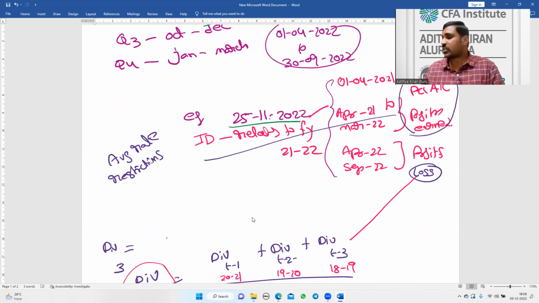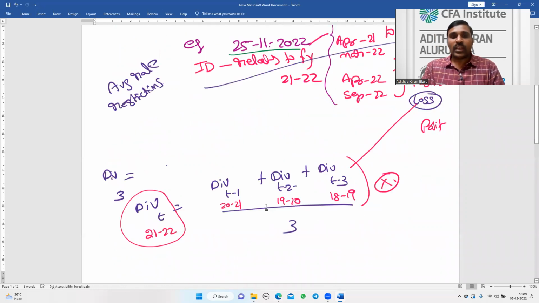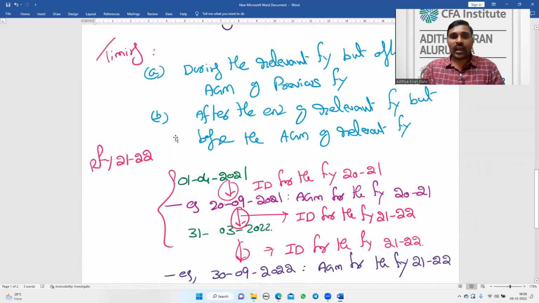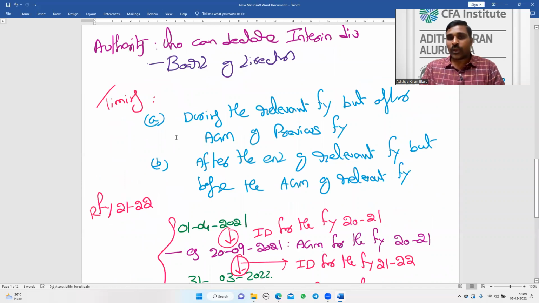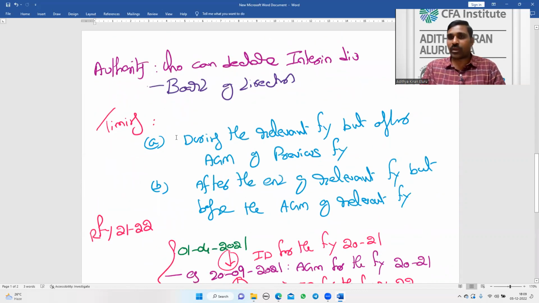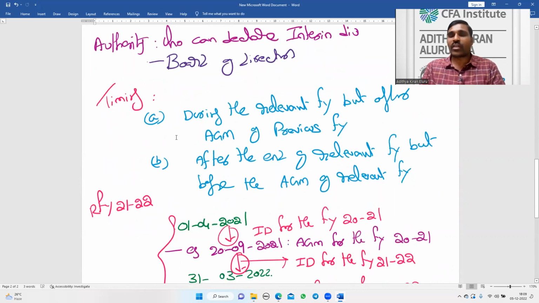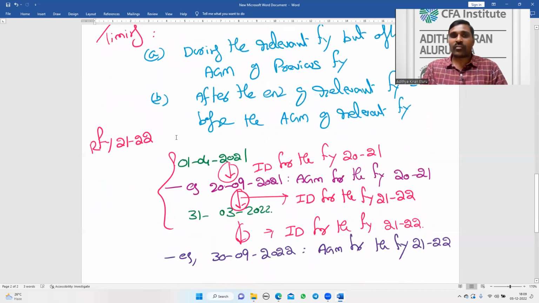If the third source is a profit, that restriction does not apply. Okay. So interim dividend, who can declare? Authority: board of directors. Timing: during the relevant financial year, but after the AGM of the previous financial year, or after the end of the relevant financial year, but before the AGM of the relevant financial year.